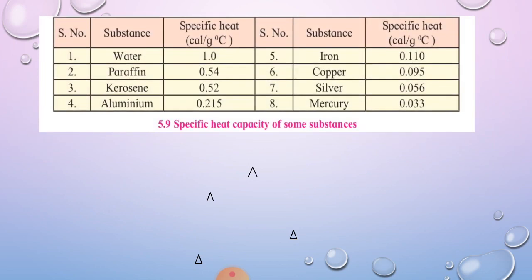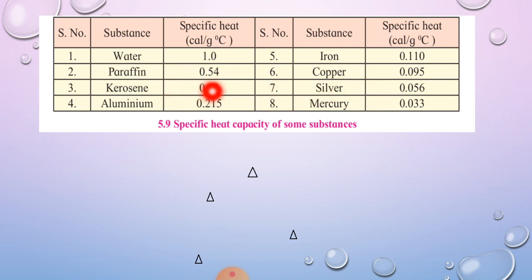Okay, now students, here are some substances which are given and their specific heat capacity is given in the CGS unit, that is calorie per gram degree Celsius. तो water का कितना है? 1.0. Like this everything in this chart is given.